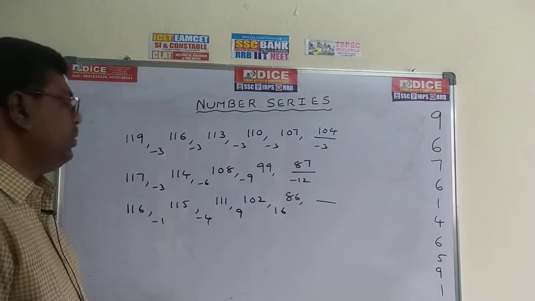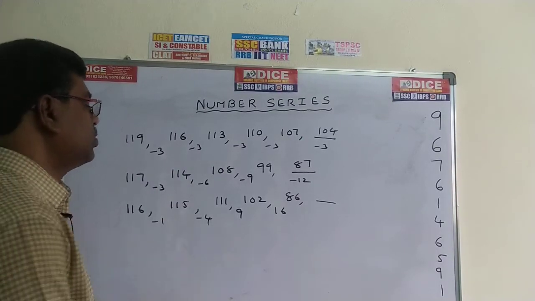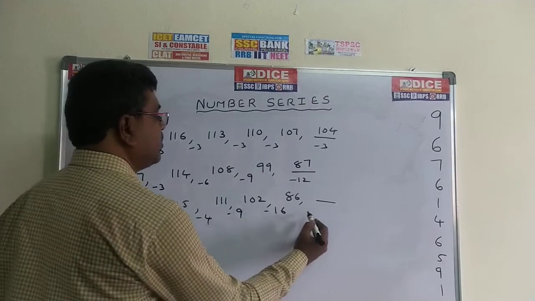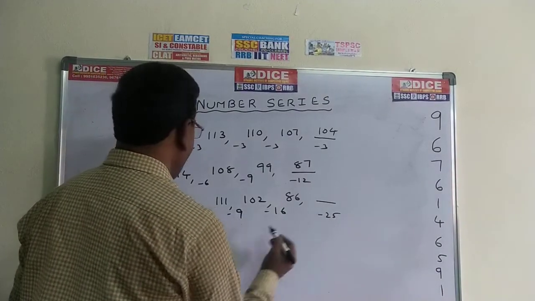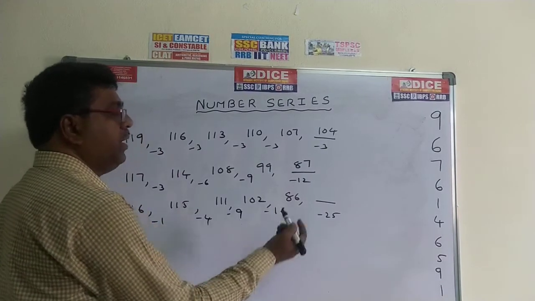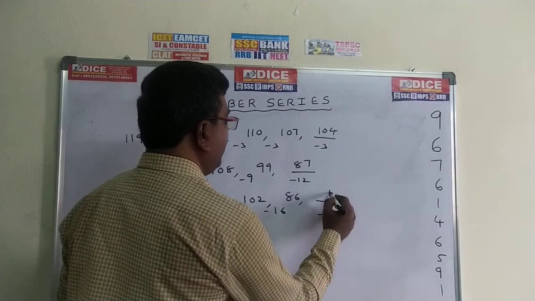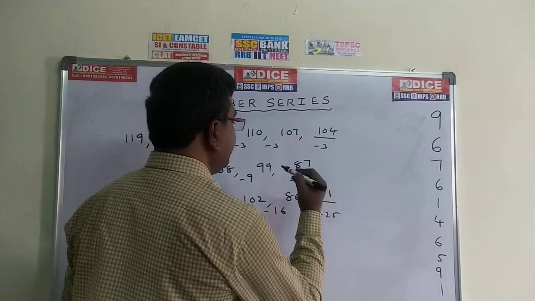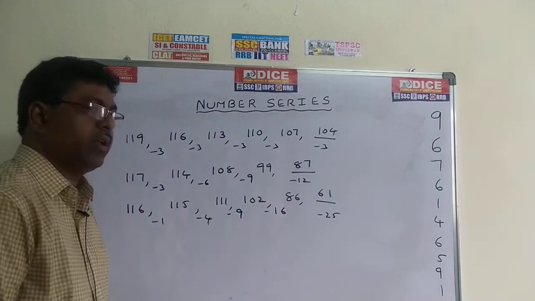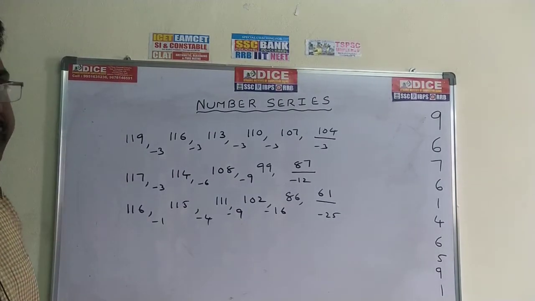If you observe the values, this is 1 square, 2 square, 3 square, 4 square. Next, 5 square, that is minus 25. These values are 1 square 1, 2 square 4, 3 square 9, 4 square 16, next 5 square 25. 86 minus 25, 6 minus 5 is 1, 8 minus 2 is 6. So the correct answer is 61. These three problems are nothing but decreasing series. Just take 20 seconds and write them down.